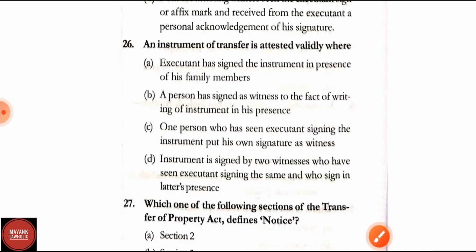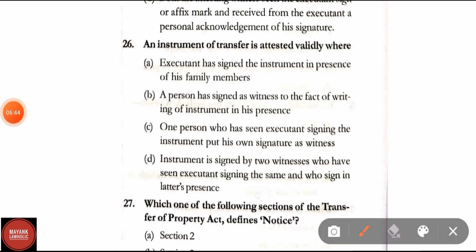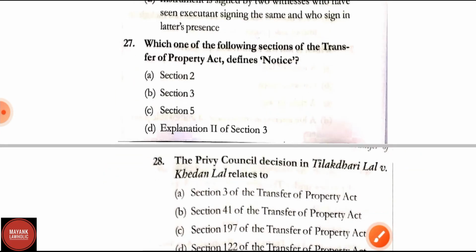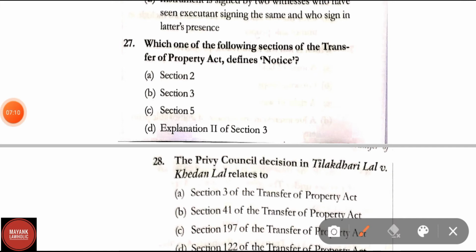Question number 26. An instrument of transfer is attested validly where executant has signed the instrument in presence of his family members, a person has signed as a witness to the fact of writing of instrument in his presence, one person who has seen executant signing the instrument put his own signature as witness, instrument is signed by 2 witnesses who have seen executant signing the same and who sign in latter's presence. Question number 26. Correct answer is option D. Question number 27. Which one of the following section of Transfer of Property Act defines notice? Section 3 defines notice, that is option B is the right answer.